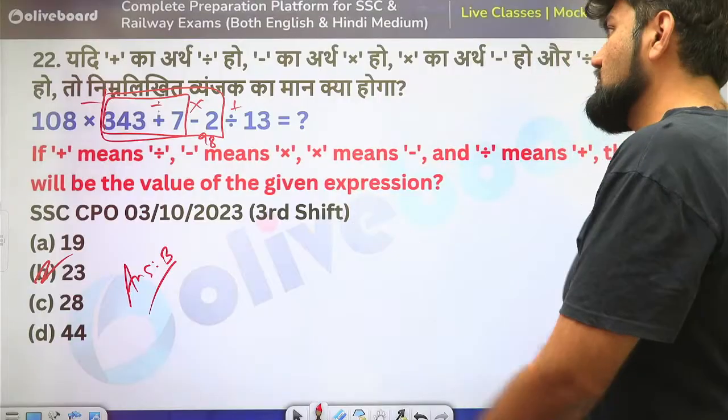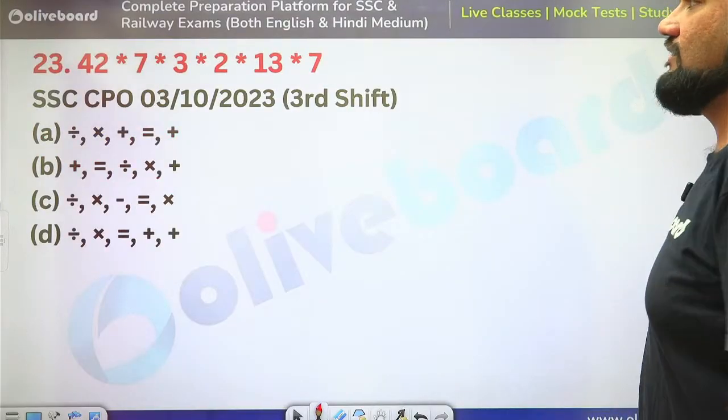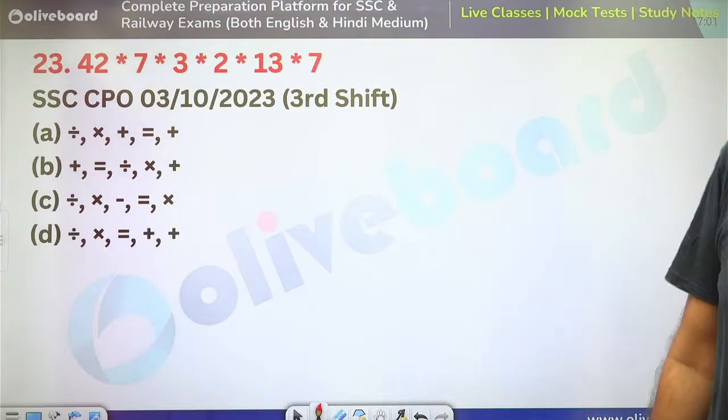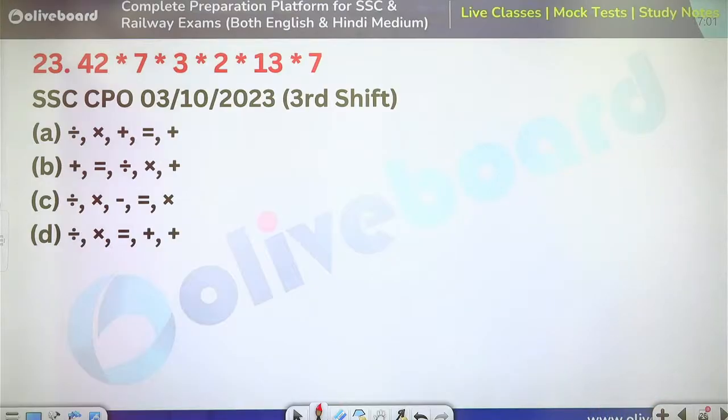Calculation also has to be fast. Otherwise, also calculate in a partial way and then get your answers. Try this one. Replacement based.